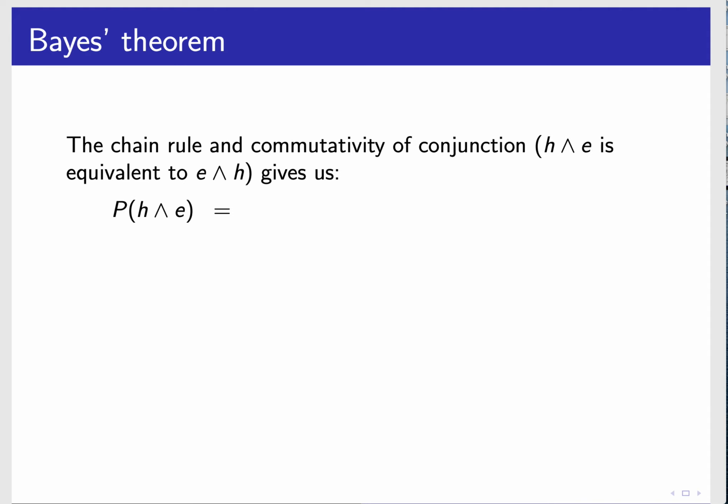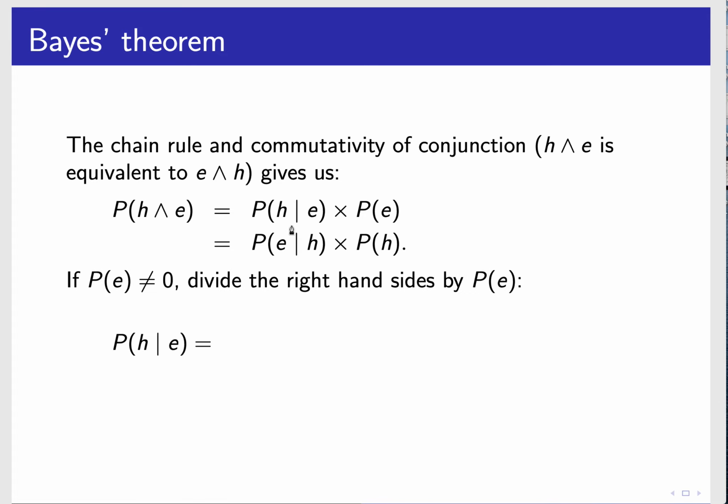Now we're going to use some properties of logic: the probability of H and E is equivalent to E and H. These two are the same formula. So now we can write, this is our previous formula, the probability of H and E is the probability of H given E times the probability of E, but it's also equal to the probability of E given H times the probability of H. All I've done there is change the order of H and E.